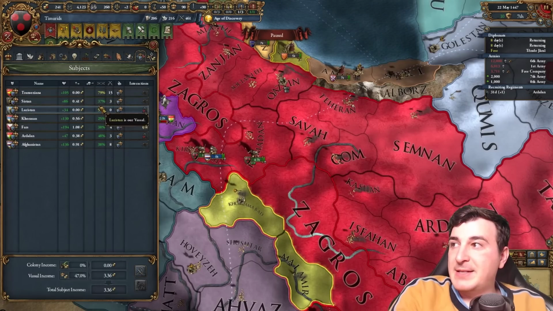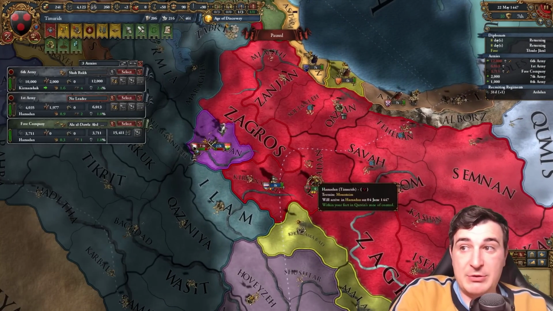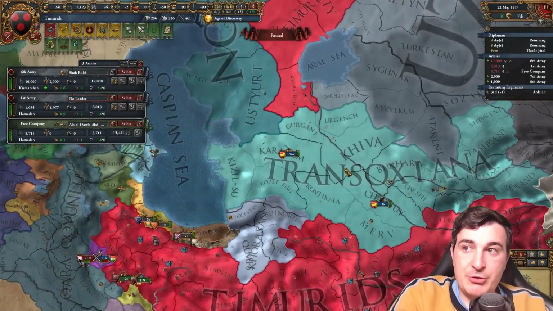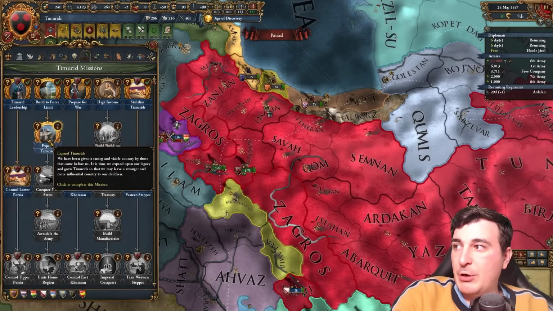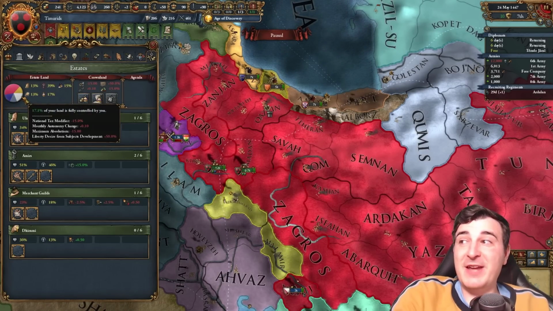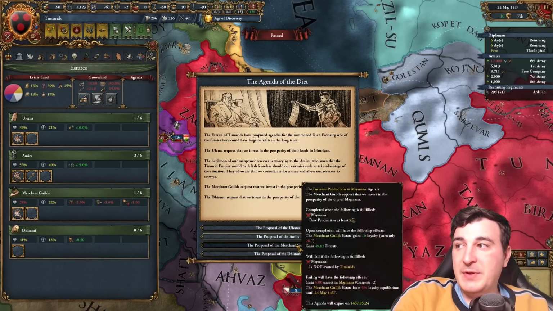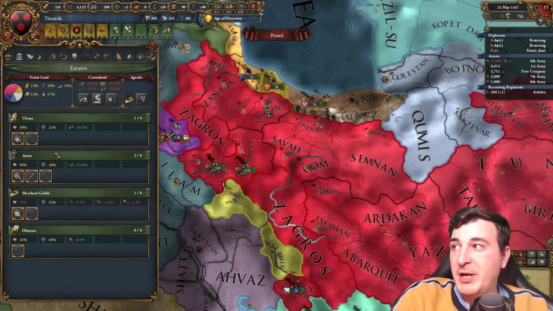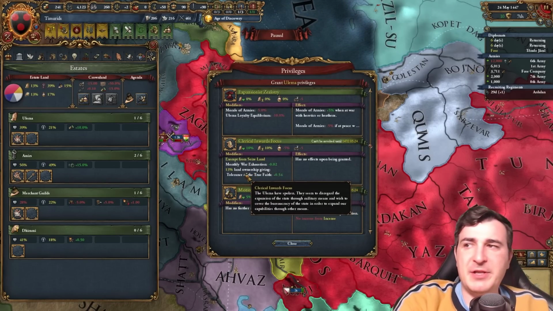Like I said before, we have more vassals now, so some nations are gonna be a little bit more disloyal, unfortunately. And I'm looking at you, Transoxiana, of course. Go ahead and make all of these full integral cores. We can also do the expand Timurid's mission, and we can also check, and we have 17% crown lands now, which is amazing. Let's do the merchant mission so we get some actual money, and let's also give out our estates now. Fairly standard estate, nothing out of the usual here.